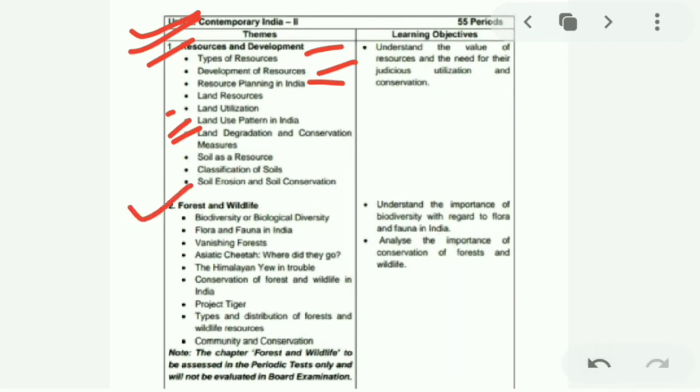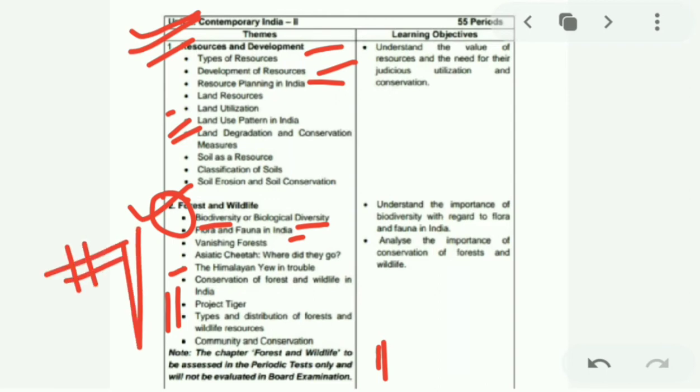Next chapter 2 comes up. In chapter 2 we will study Forest and Wildlife. In this we will study biodiversity, biological diversity, flora and fauna in India, vanishing forests, conservation, Project Tiger. These are all we will be studying. Here a note is also mentioned that the chapter Forest and Wildlife is to be assessed in the periodic test only and will not be evaluated in the board exam. So chapter 2 will not be covered in the board exam. This is just for reading purposes. So chapter 2 will not come.